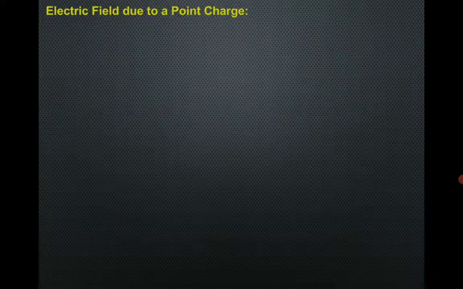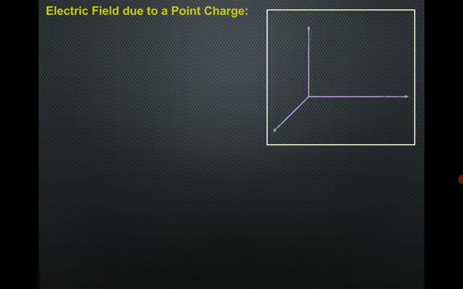Next, electric field due to a point charge. You could see in the previous slides that the formula for electric field strength was expressed as 1 upon 4 pi epsilon naught q by r square, or we can say vector E was expressed as 1 upon 4 pi epsilon naught q by r square r cap. So we are going to derive that formula in this particular topic. Let's have the diagram.